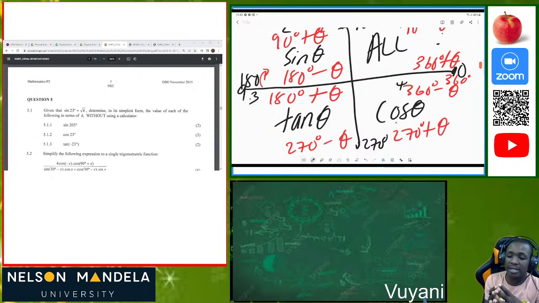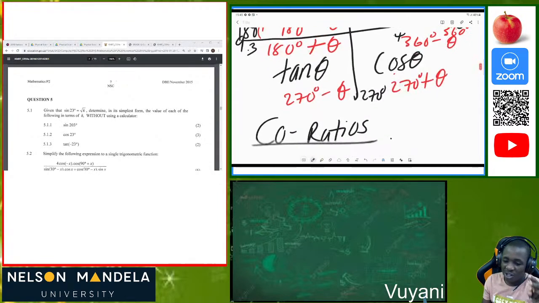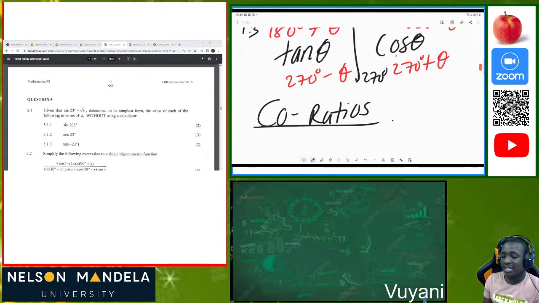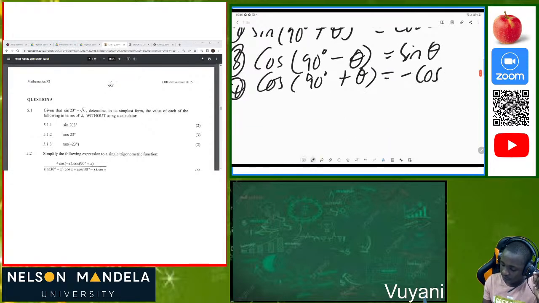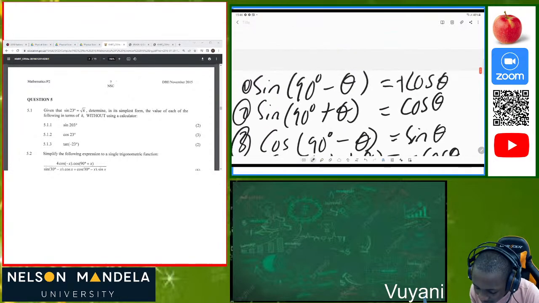We first look at our angle, which is 90 degrees plus theta, and we can see that 90 degrees plus theta is situated in the second quadrant. Since it is in the second quadrant, we know that in the second quadrant only sine theta is positive. So in this case, our cos of theta will be negative cos of theta. So these are our co-ratios.